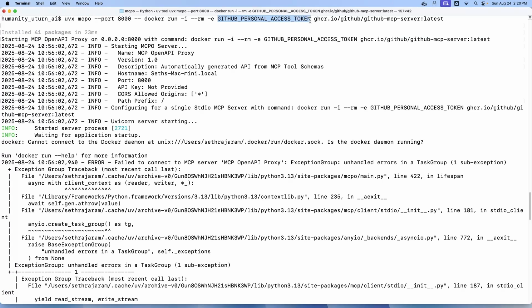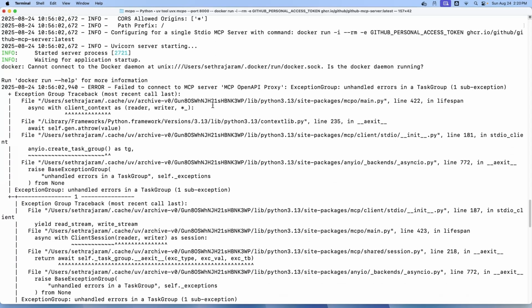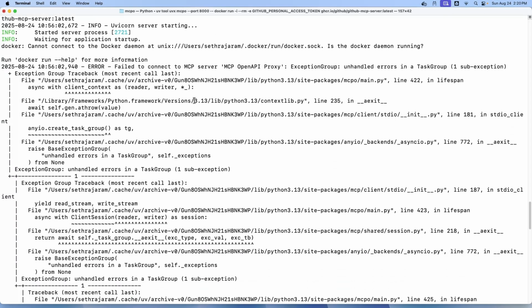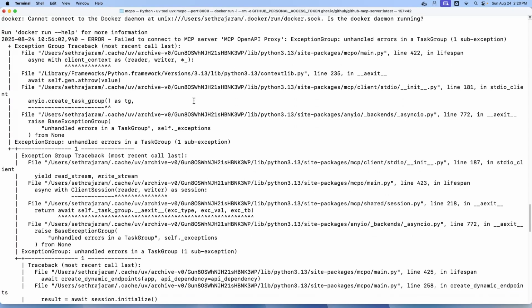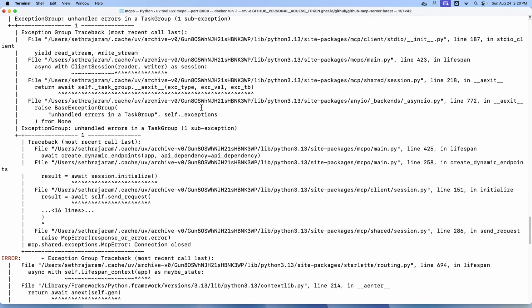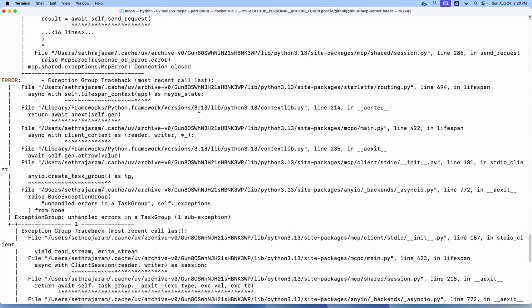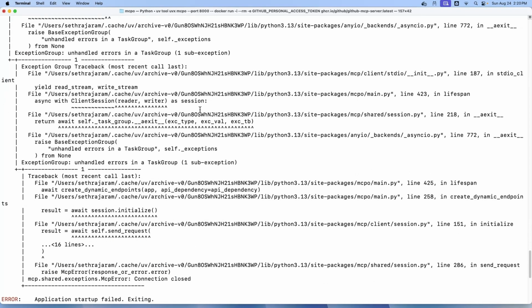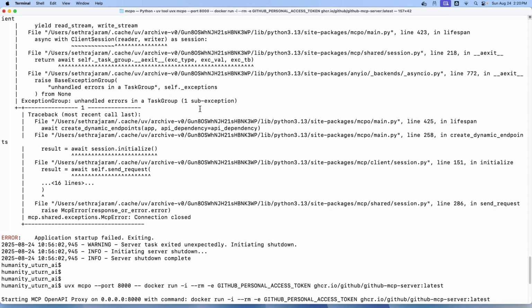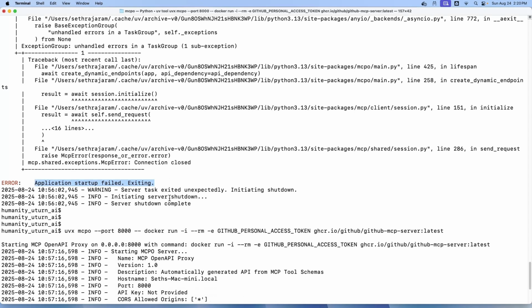OpenWebUI is an extensible, self-hosted web interface for interacting with large language models, LLMs, like those from Ollama or OpenAI-compatible APIs. It supports tool integrations via OpenAPI-compatible servers, which allows it to leverage external tools for enhanced AI capabilities, such as repository management and code analysis from the GitHub MCP Server. The GitHub MCP Server is an MCP, Model Context Protocol, implementation that enables AI tools to interact with GitHub resources, for example, browsing repos, managing issues/PRs, analyzing code.